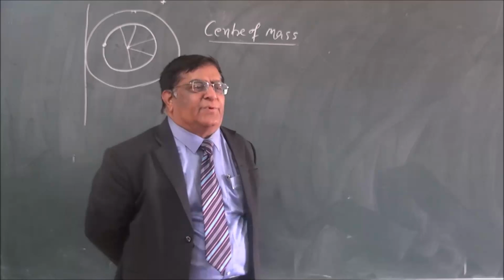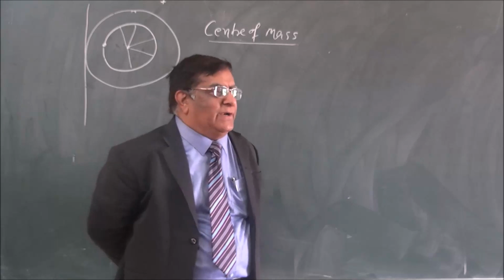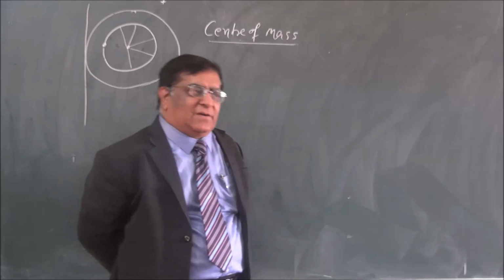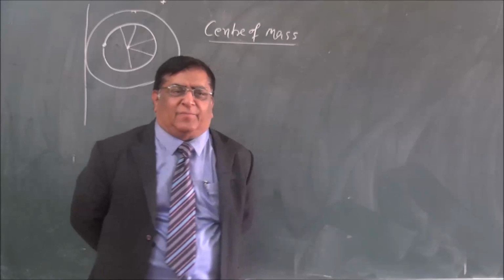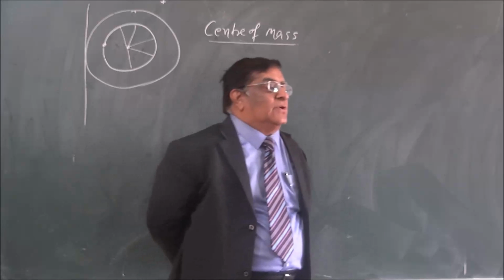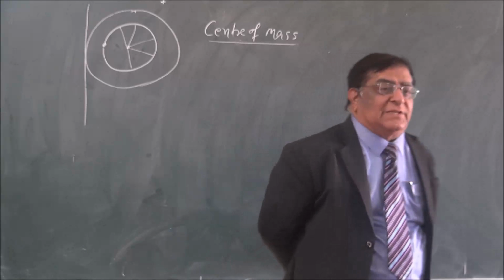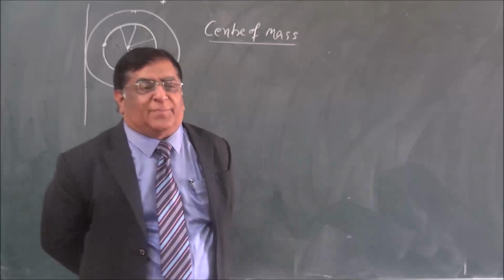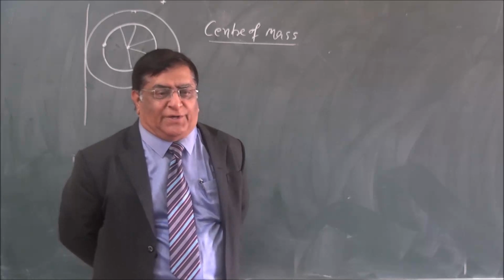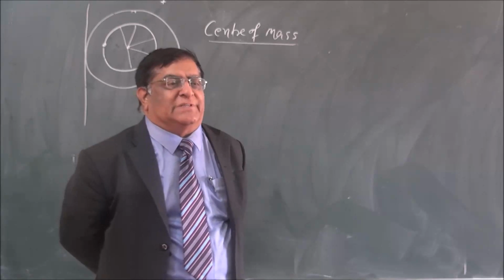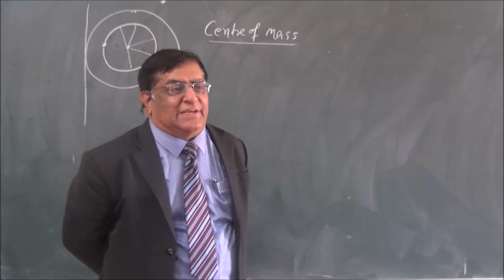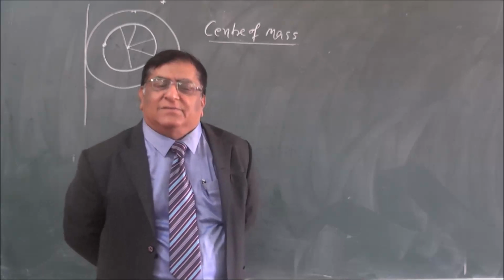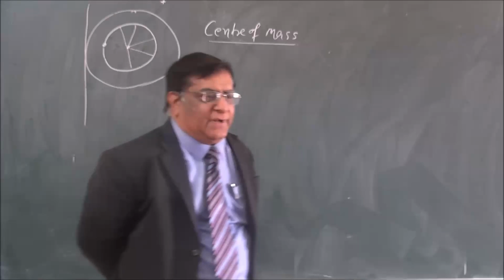All the mass is supposed to be located at one point, and that point is known as center of mass. What does that mean? You don't know. There are other properties: if we take moments of all the particles about a single point, and the sum of those moments is 0, then that single point, the origin, is known as center of mass. That is one property of it.